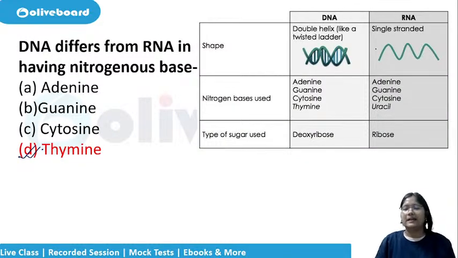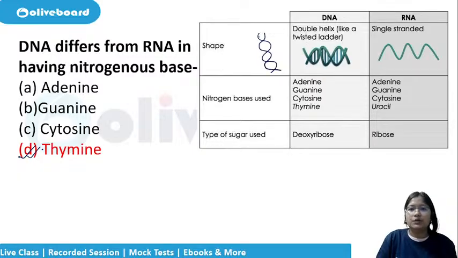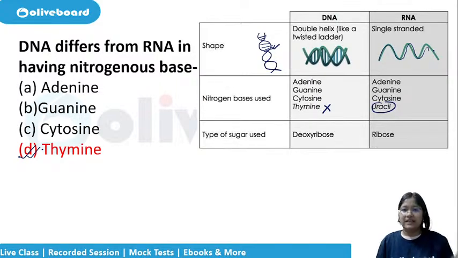Now look at this diagram. We all know that DNA is a double helical structure. So it goes like this, a double helical structure, and what we have here is adenine, guanine, cytosine and thymine. This is for DNA. But in case of RNA, one, it is single-stranded, and second, there is uracil and there is an absence of thymine. So in DNA, if they ask you, adenine, guanine, cytosine and thymine, and in RNA, adenine, guanine, cytosine and uracil. This is the one which is different.